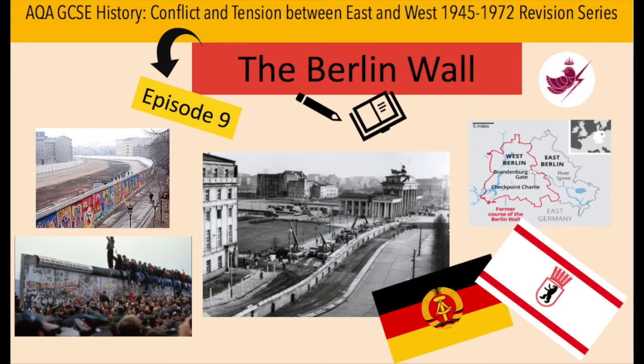And welcome back to another episode of the AQA GCSE History Conflict and Tension between East and West of 1945 to 1972 revision series. This is episode 9 and we're looking at the Berlin Wall.